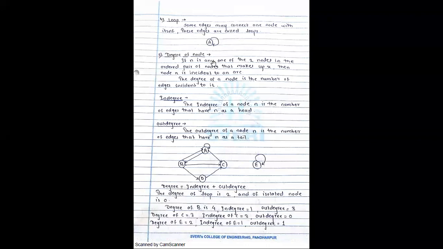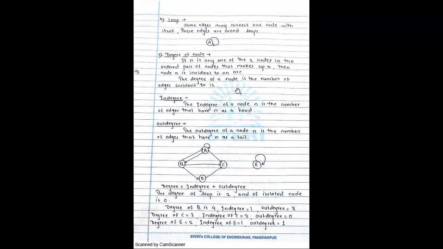Some of the edges connect a single vertex with itself only, right? Some edges may connect one node with itself only. So these edges are called a loop. या अशा edges ला आपण काय म्हणतो, loop, right?